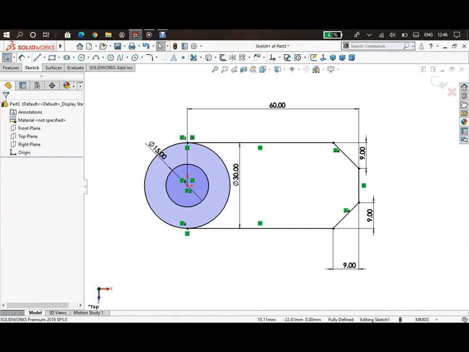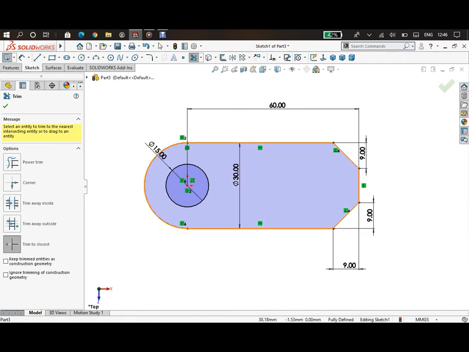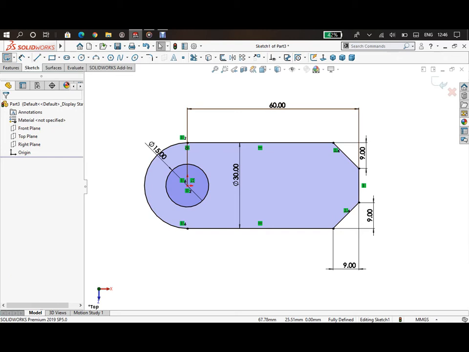Trim entities, and now here we will select the trim to closure, and then we will click here. It can be this part of the circle, and now we will click here, and we will exit the sketch.